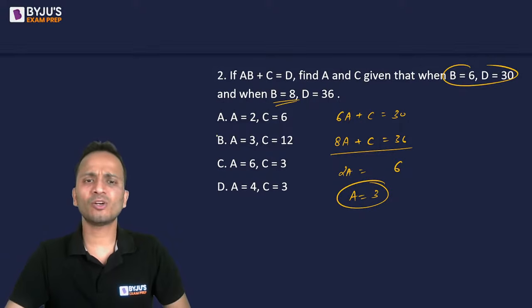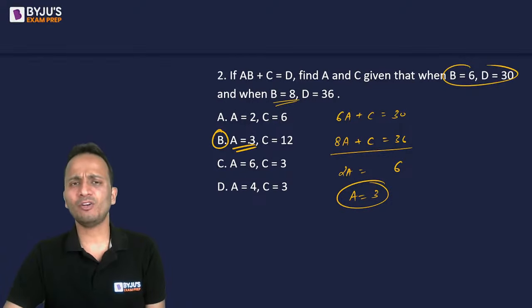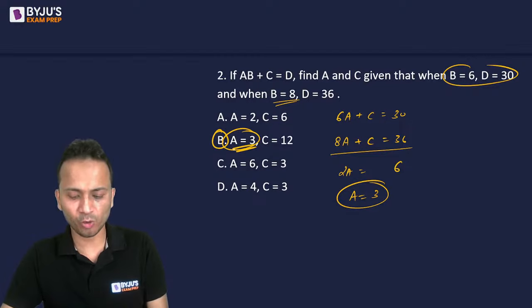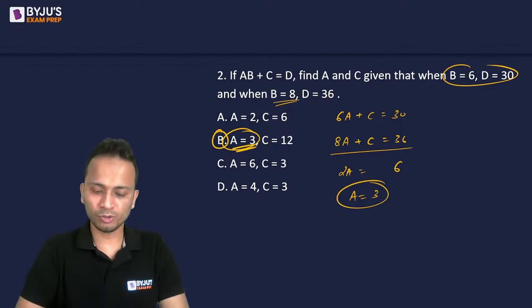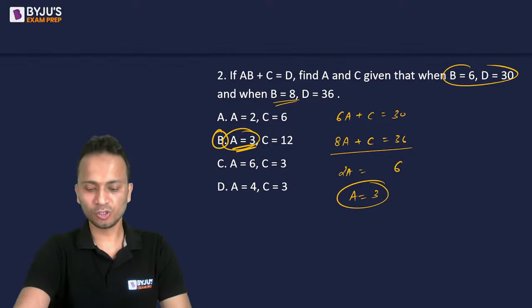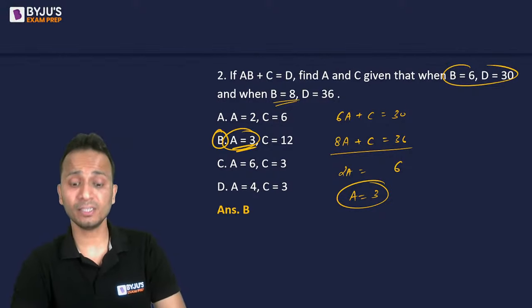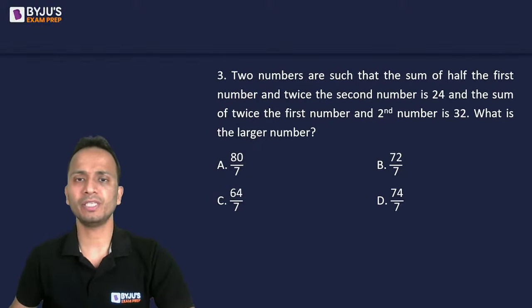So that is there only in option B. Okay, so there is no need to find out the value of C, right? Why to waste the time as I've got the answer using the value of A only. Okay, so correct answer is yes, option B, A equal to 3 and no need to find out the value of C, right? So all of you have given a correct answer. Good to see. Let's move on to the next question, question number 3.